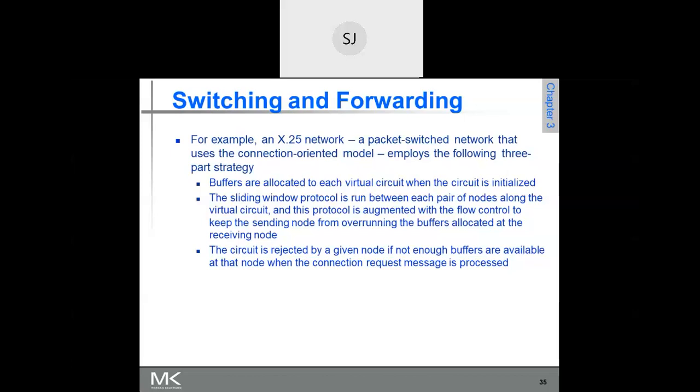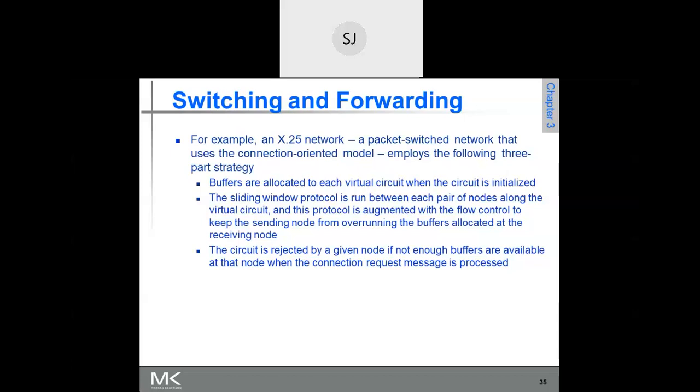Once you establish the connection, all the way from source to destination along the intermediate switches, once the connection is accepted by the destination host, these intermediate switches have to allocate some buffers for this connection. Whenever a request goes from host A to the first switch, the first switch has to accept the data. That switch may be busy, so there should be some space in the buffer to receive the packet.